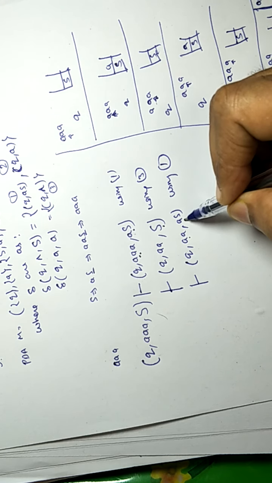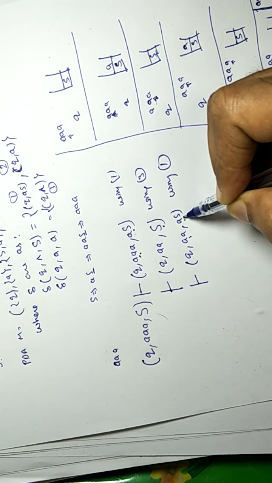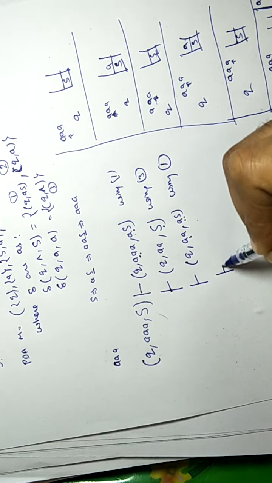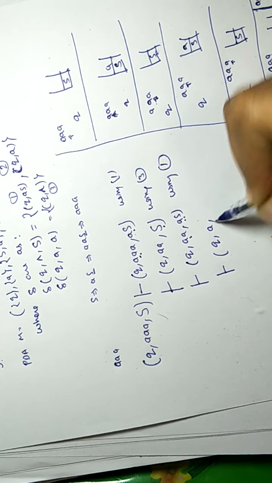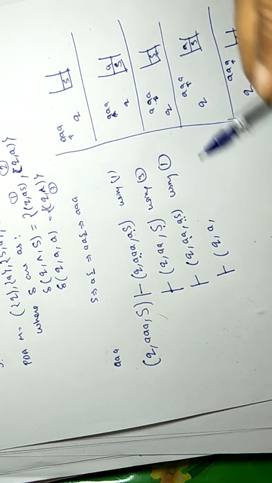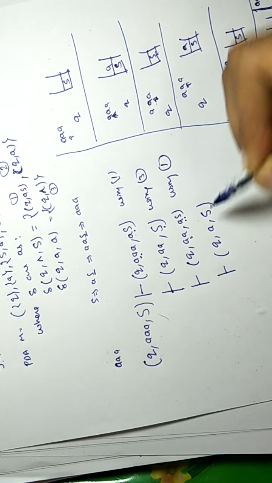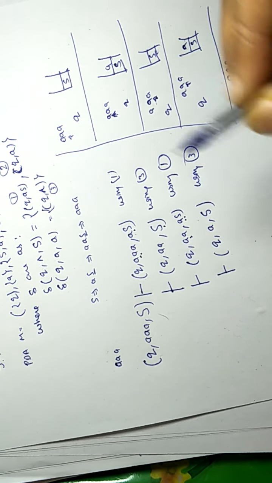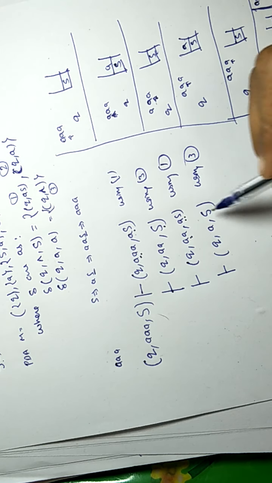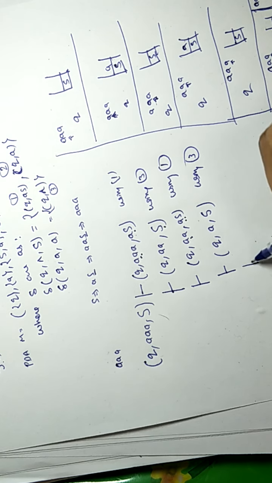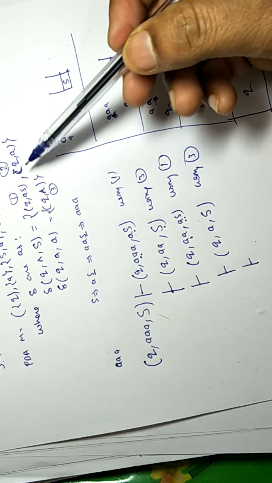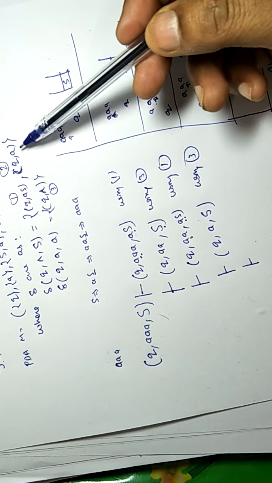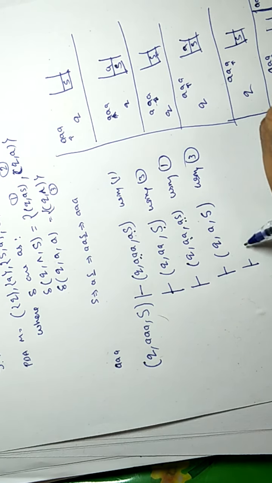Now this A is A at the input and A at the top of the stack, so we can pop it. So input remains A, we reach the third A, and the stack has S at the top, and here we use transition 3 to pop. Now we get S again, so we are going to replace it by transition 2. Using transition 2 we will replace S by A.